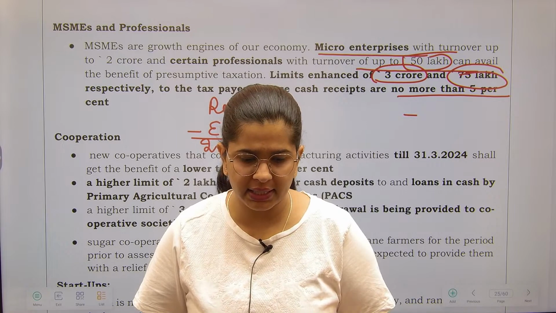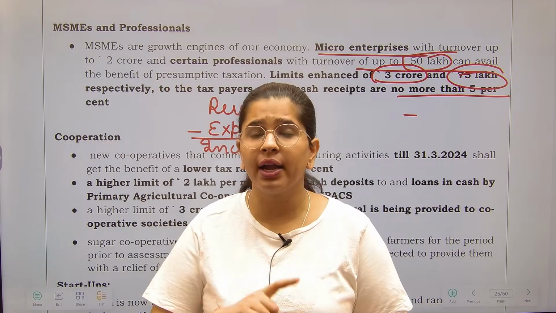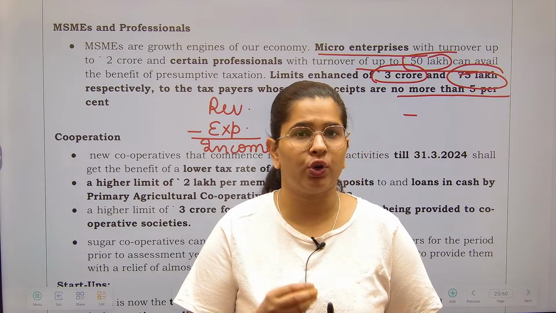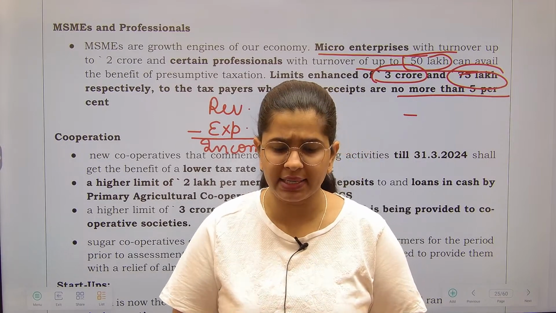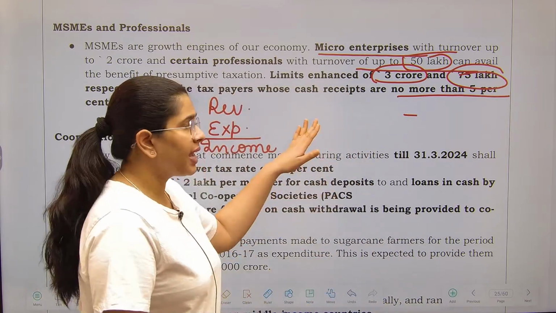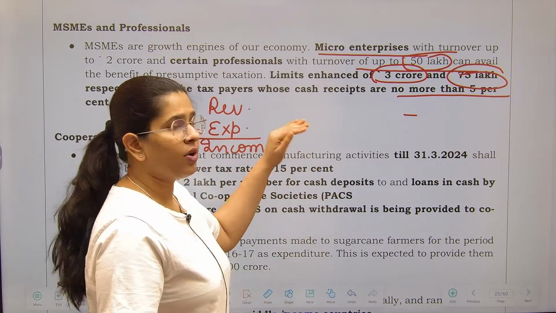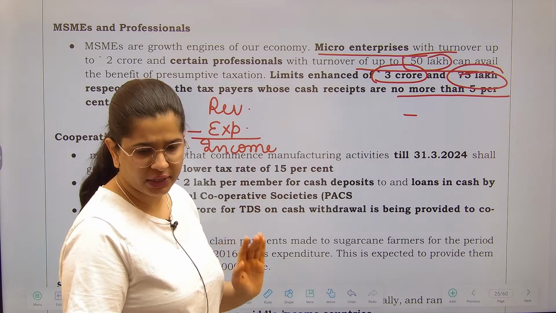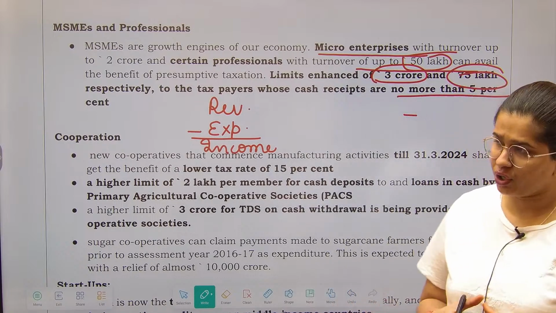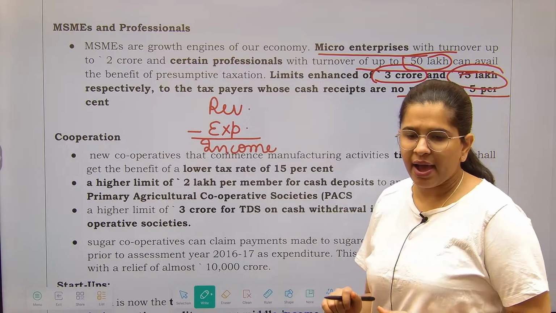But here also there is a catch. What is that catch? In this particular thing, the government says if your 100% transactions are digital, then we are going to charge you a lesser amount of tax, that means approximately 6%. But if your transactions are not completely 100% digital, but at least 5% of transactions are digital, that means at least 5% of the revenue that you are earning is digital in nature, if that is the case, you will be eligible for this particular presumptive taxation. Have you understood this?